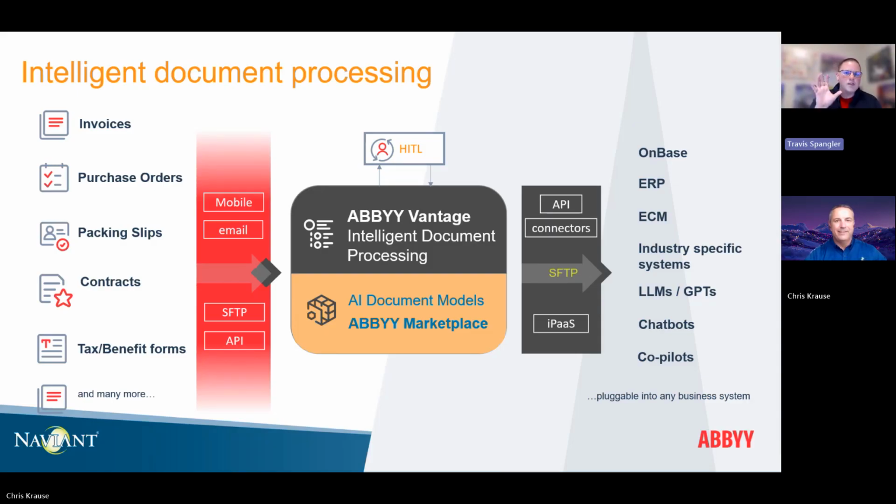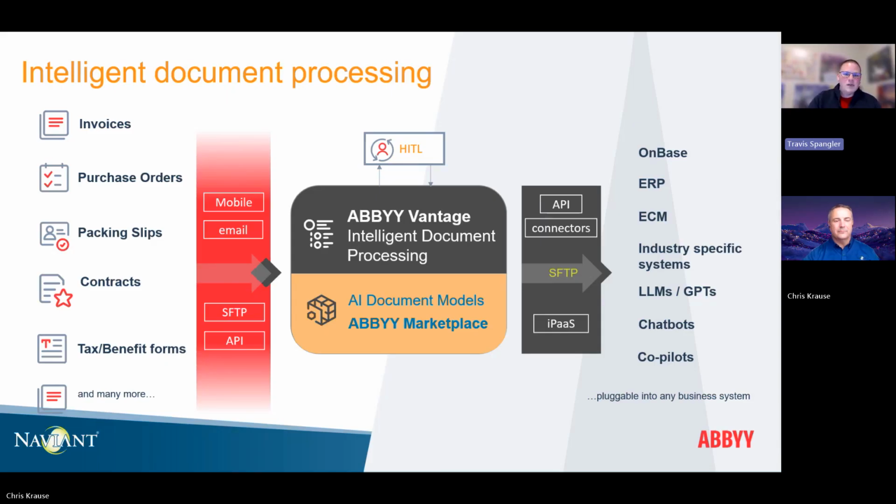And as they come in, we're going to send them into ABBYY Vantage. And this is what you're going to see here in just a second. ABBYY's going to interpret the documents. It's going to say, what kind of document type is this? What do I need to extract off of this? And if I need a human in the loop, of course, always our goal is to not have a human in the loop as part of the process. Reality tells us that there are situations that make really good sense for us to have a human in the loop. And you're actually going to see some of this in real time with us today.